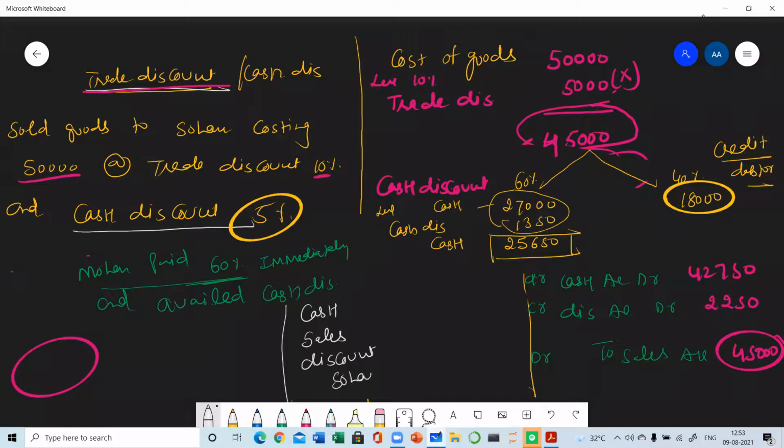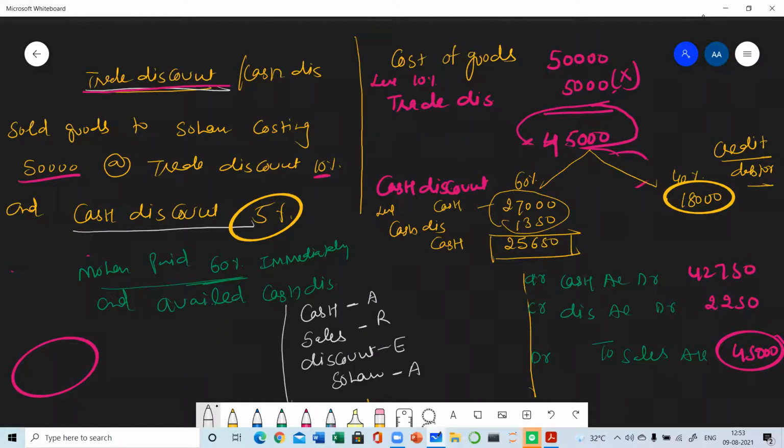Very good, beta. Now please tell me the nature of all these accounts. Cash is assets, very good. Sales, revenue. Discount, expense. And Sohan, what is Sohan? Debtor. Debtor means asset. Yes.